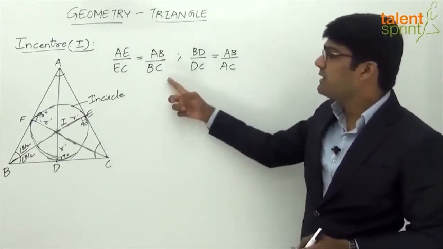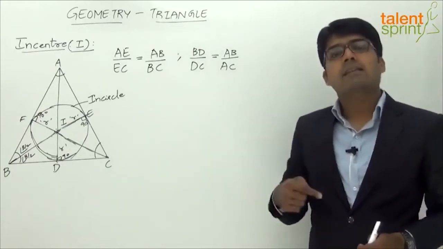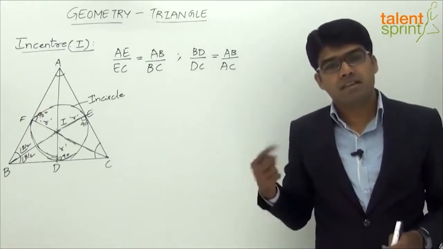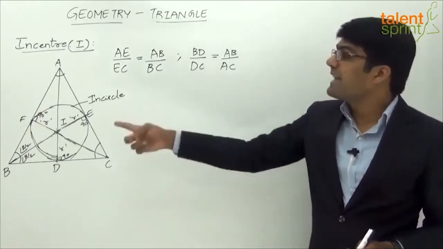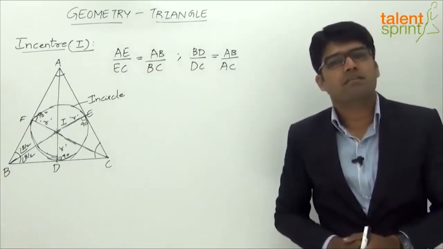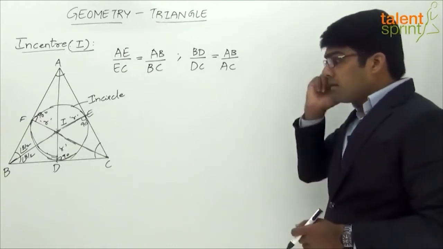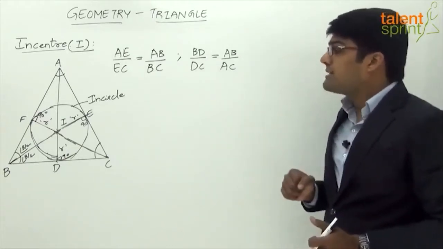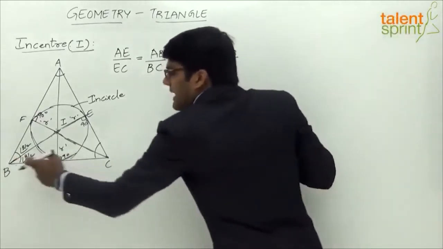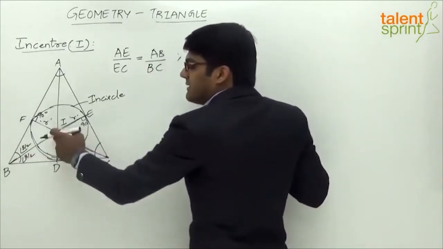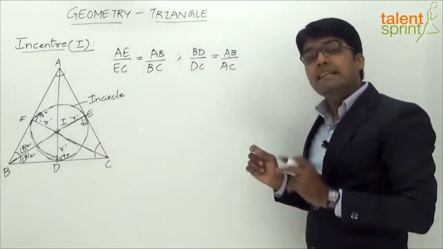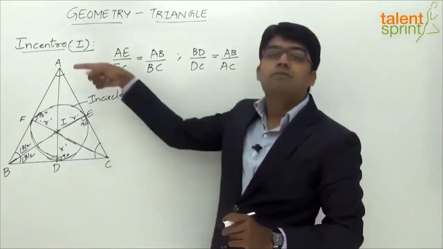And an important point here which I would like to repeat is that angle bisector always divides the opposite side in a ratio which is equal to the ratio of the sides that contain the particular angle there. Okay. Now the next point to be noted here is that the angle made by any of the sides with the incentre will be equal to 90 degrees plus half of the opposite angle.